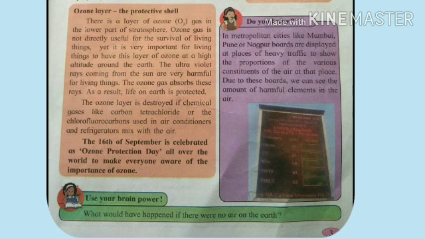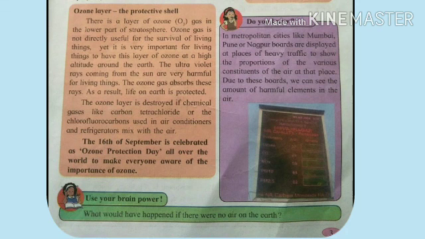Now, students, you come to know how important the ozone layer is for us. If the ozone layer is totally destroyed, is it possible for us to survive on the earth? No. So, what can we do to save our life and others' life on the earth? We have to try not to use the chemical gases which harm the ozone layer. Now you can ask me, teacher, how can we do this?